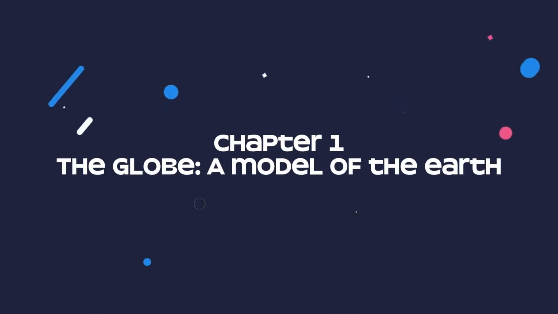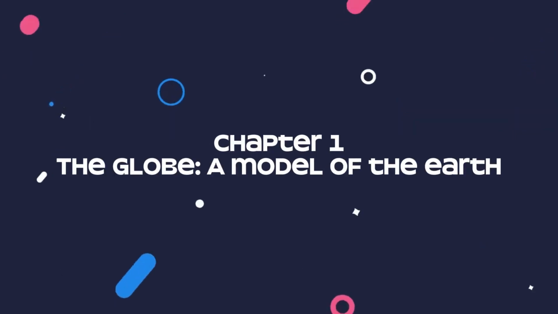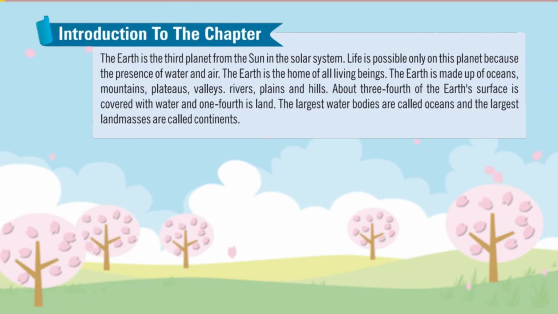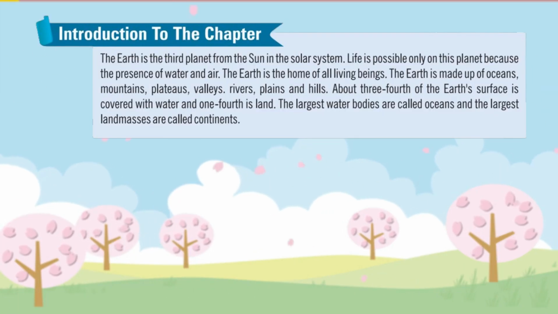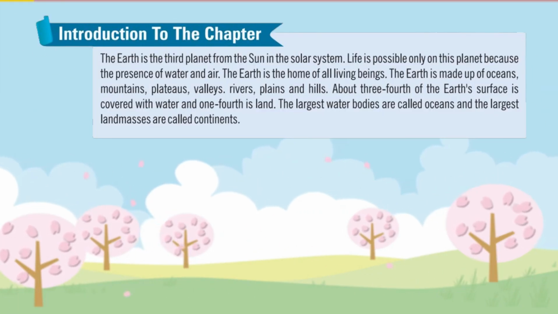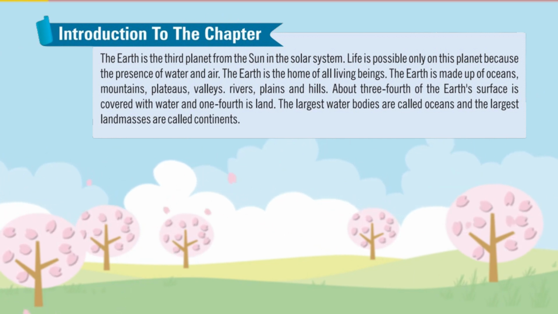Chapter 1. The Globe, a Model of the Earth. Introduction to the chapter. The Earth is the third planet from the Sun in the solar system.